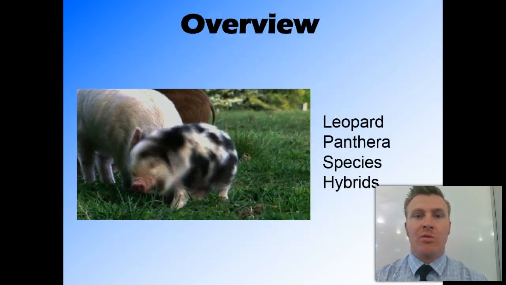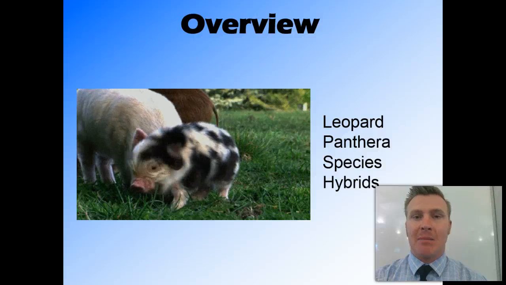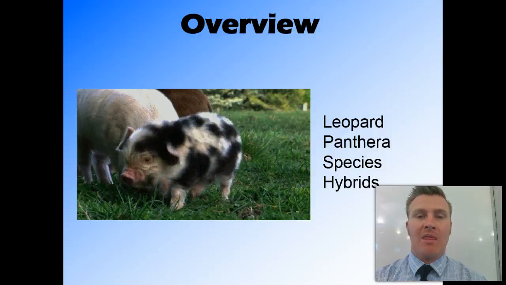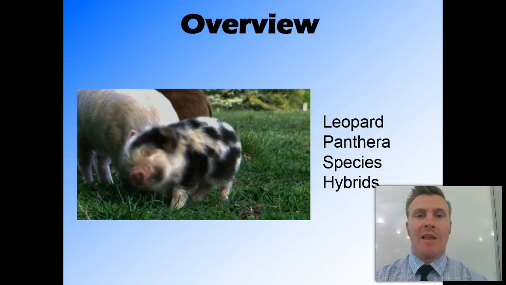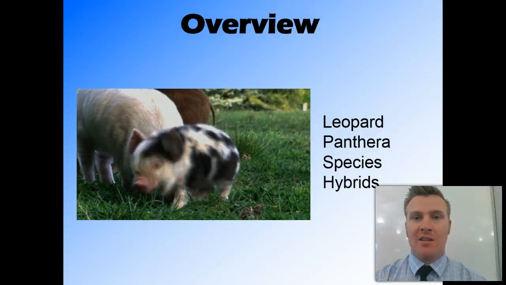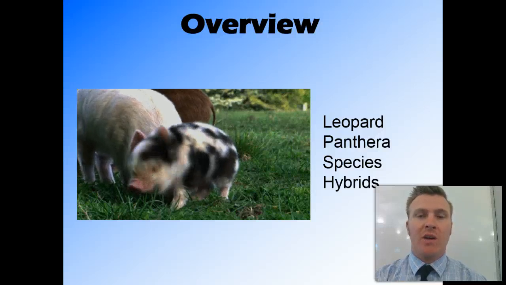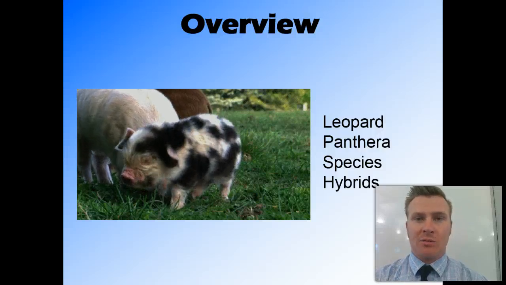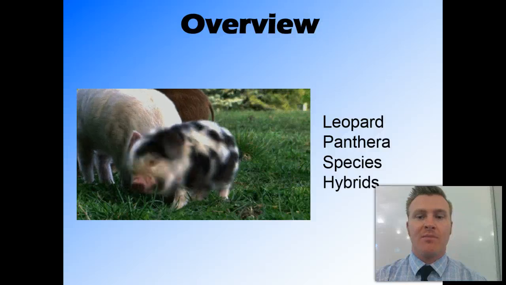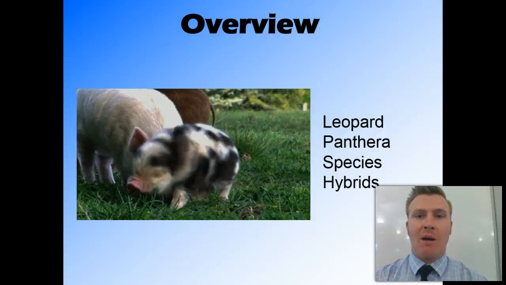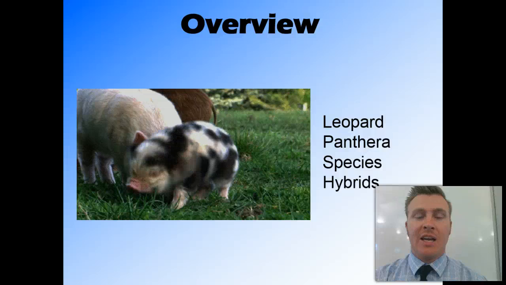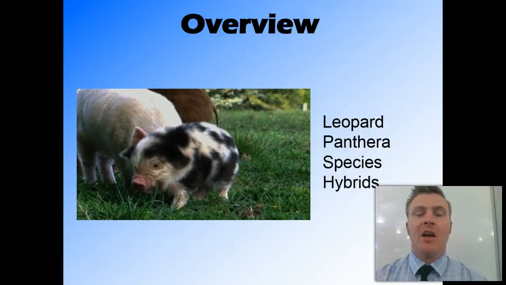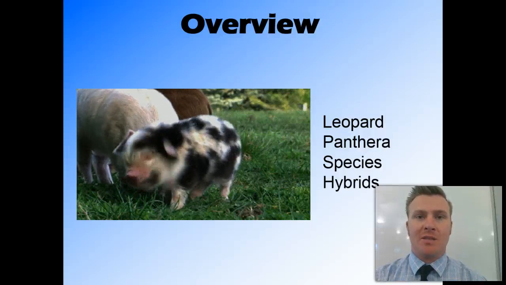In this video, we've looked at the leopard as an example of the Panthera genus. We've looked at other species which are in the genus Panthera. We've defined a species as a group of organisms which are able to breed and produce fertile offspring. And we've talked about some hybrids, some infertile offspring, that are produced when different species breed.